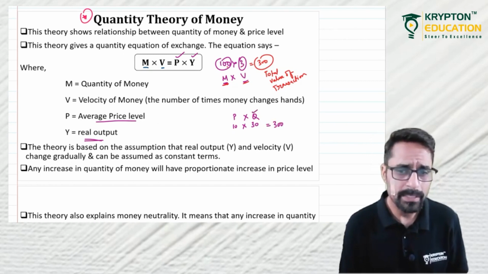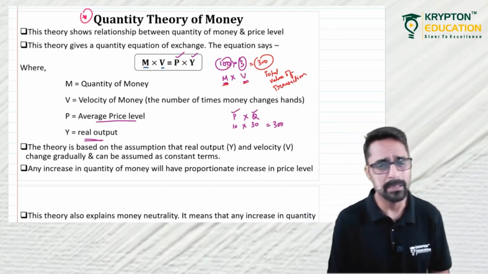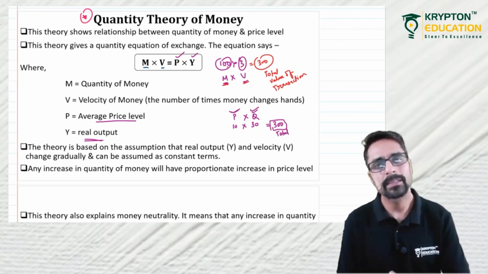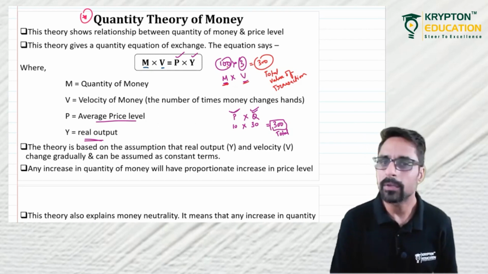If 30 articles are being sold or transacted at the price of 10 per article, the total value of transaction is 300. So if we multiply price into quantity, again we get the total value of transaction. This much transaction is taking place. Are you getting my point?